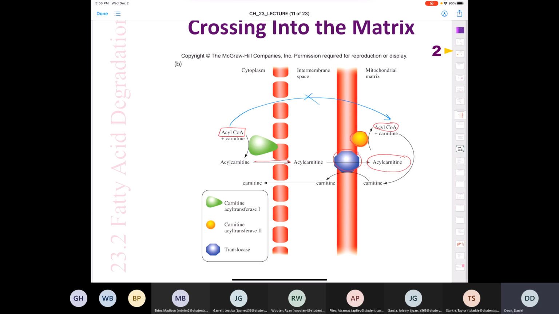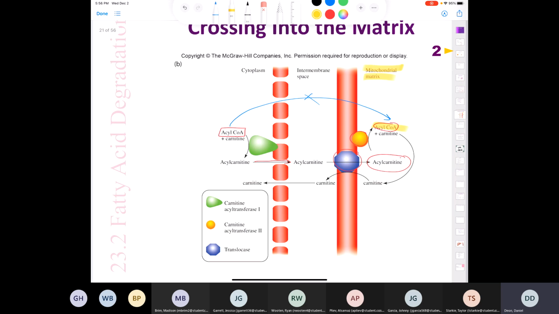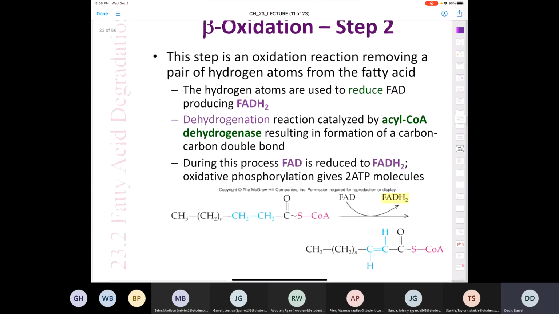Well, now we have what? We have our fatty acyl coenzyme A molecule inside the mitochondrial matrix, where the enzymes are for steps 2 to 5, the complete beta oxidation cycle. So let's take a look at that. This step 2 is an oxidation reaction. Remember, oxidation is gaining oxygens or losing hydrogens. This step is an oxidation reaction, removing a pair of hydrogens from the fatty acid.